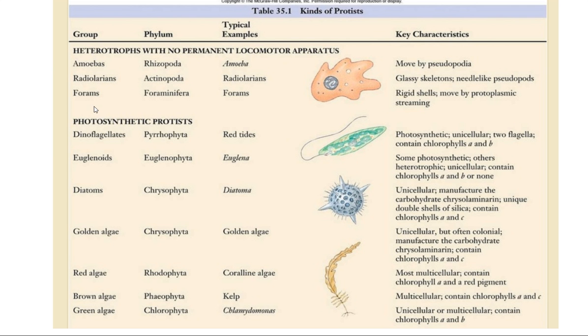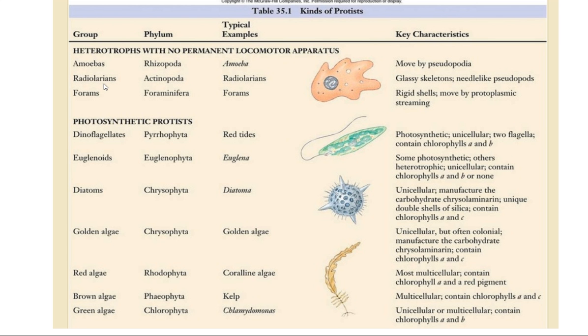These are the typical examples which are given. Those are called different groups, and there are important characteristics which are summed up here. If we see heterotrophs with no permanent locomotory apparatus, that includes amoebas, which belong to phylum Rhizopoda. Example is amoeba, they move by pseudopodia.